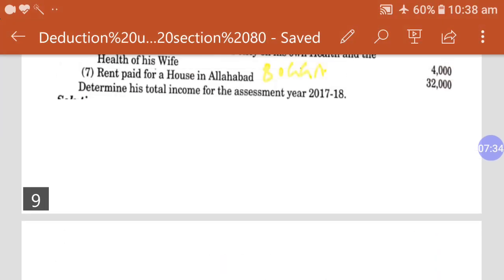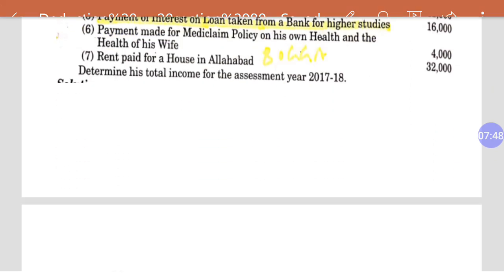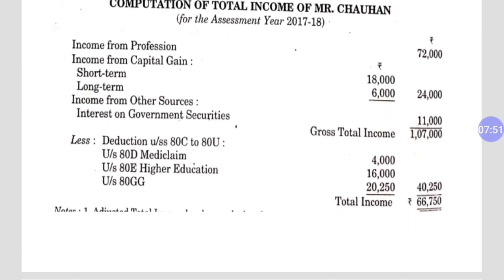For example, payment of interest on loan taken for higher education, which means section 80E, and mediclaim 80D, and rent 80GG. These two sections are 80D and 80E, 4,000 and 16,000. Whatever amount is given in 80E and 80D we are taking as it is, but in 80GG,